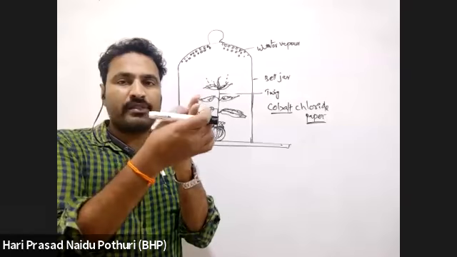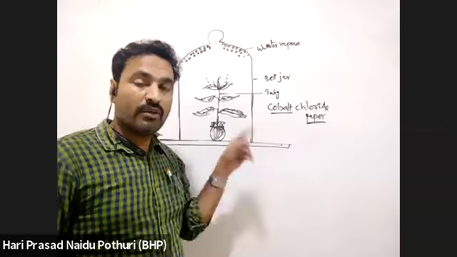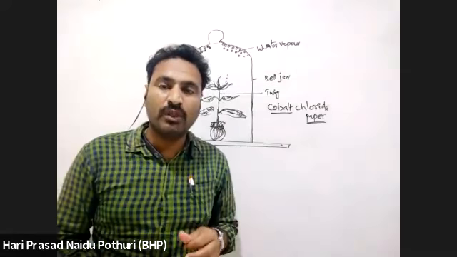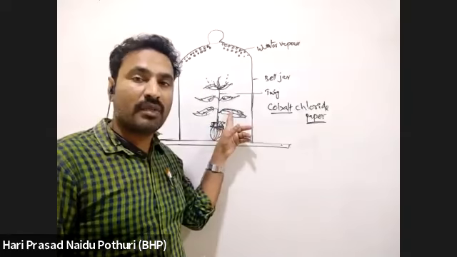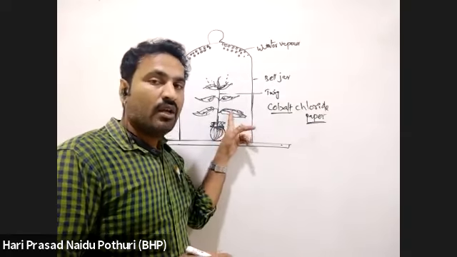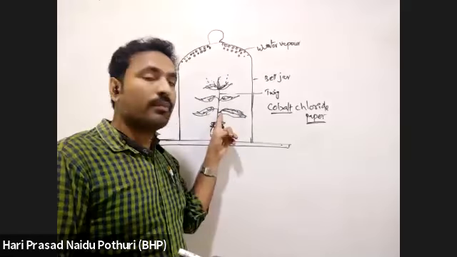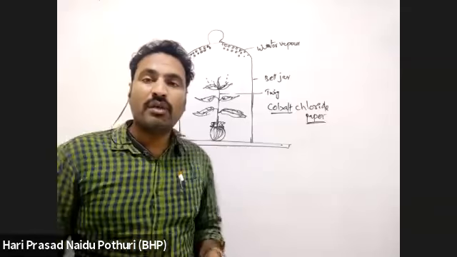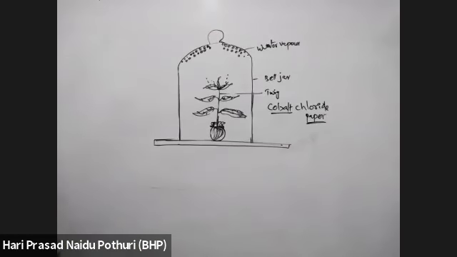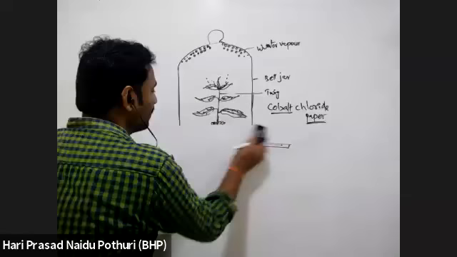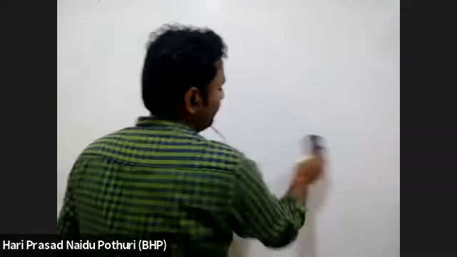If you leave it for some time, cobalt chloride is originally blue in color, but it takes water from the leaf by transpiration, and the paper turns pink. That means it is taking water. On absorbing water, cobalt chloride paper turns pink.